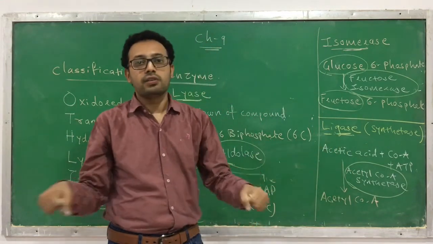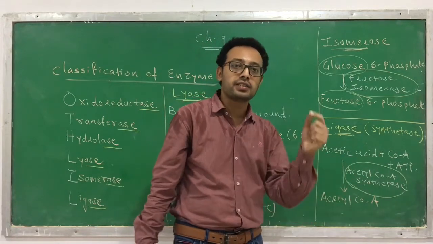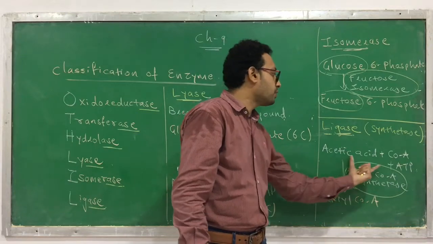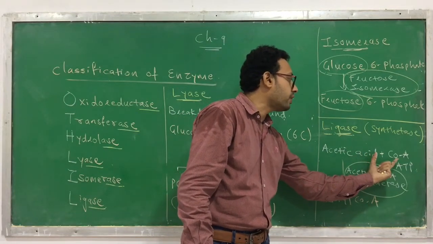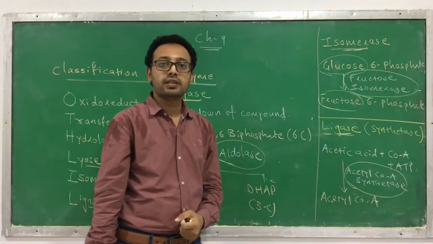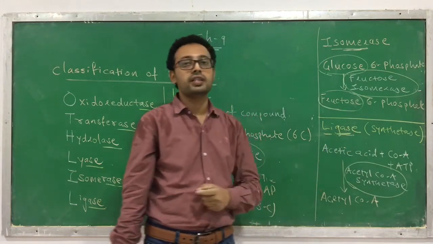Ligase is responsible for joining two molecules, and can also be called synthetase. So acetyl coenzyme A synthetase joins acetic acid and coenzyme A to form acetyl coenzyme A, and it is of the category ligase.